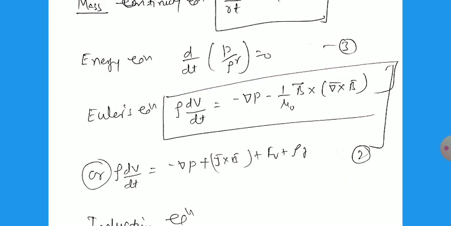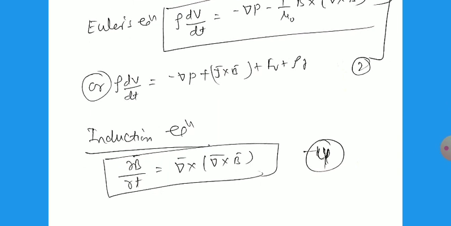And the last one, also related to Euler: rho dv by dt equals minus del P plus J cross B plus rho times g. Then the induction equation, del B by del t equals del cross of V cross B. So we can say there are four MHD equations, the magnetohydrodynamic equations. They are related to the basic electromagnetic laws plus the fluid dynamics laws. That's why it is called magnetohydrodynamics.